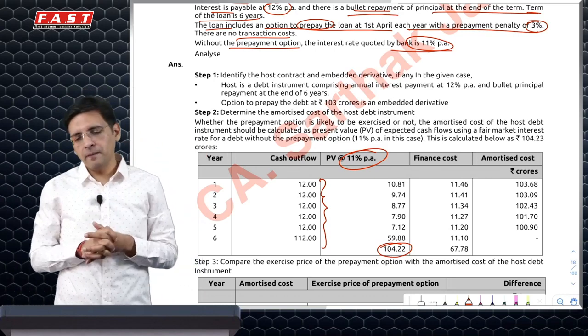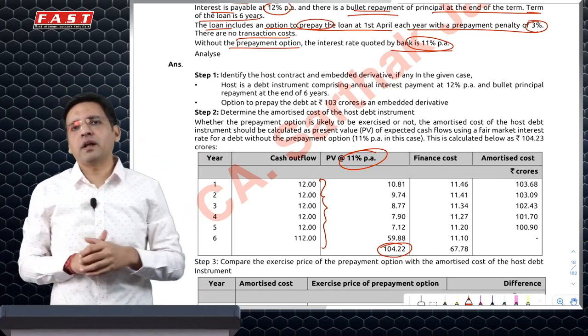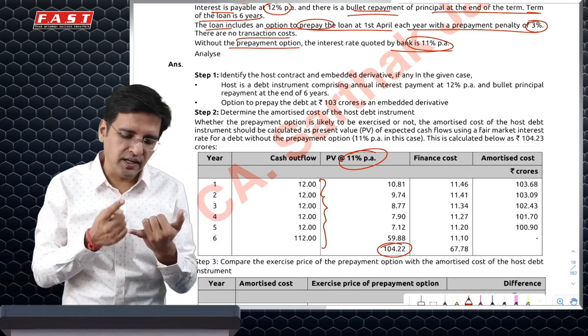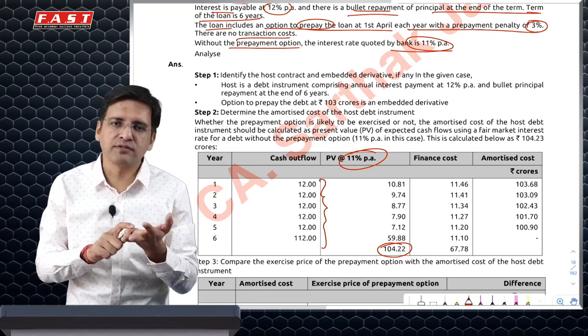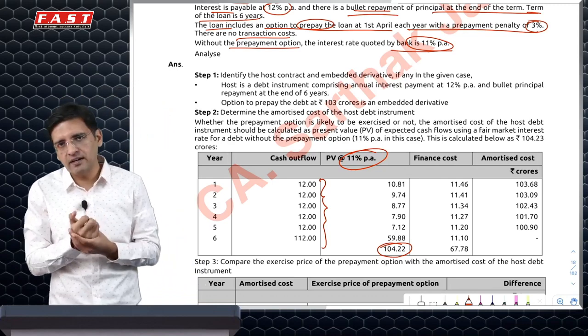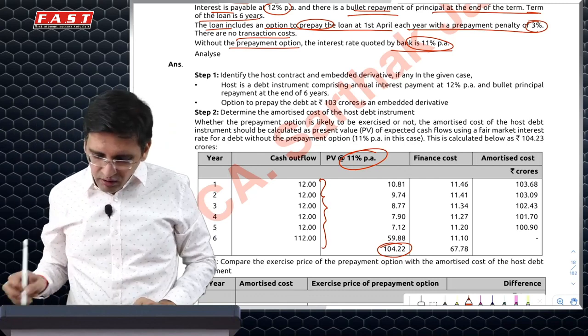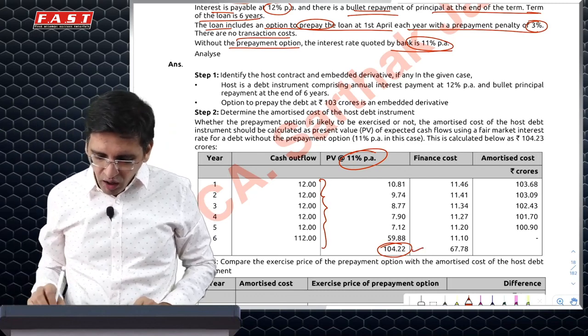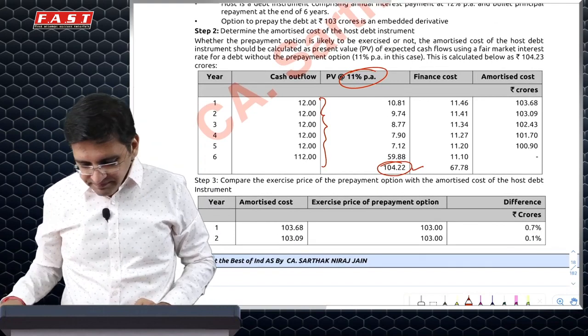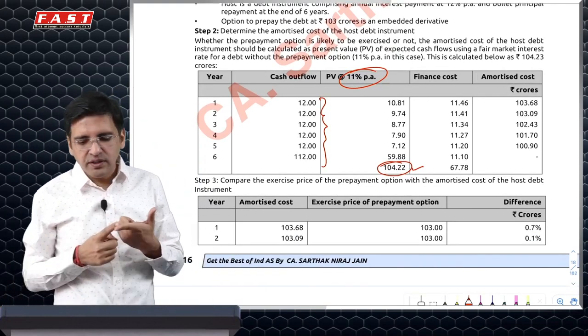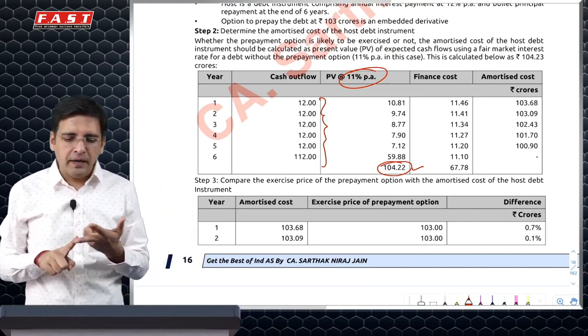That's the logic. Now whether I have to do split accounting or not depends on one of the conditions, that the derivative essentially changes the cash flows of the contract significantly. Now let's check whether that's happening or not. If I had got a loan of 104.22, how would I have accounted for that? I would have recognized 104.22, then 11% interest, and then I would have paid 12 bucks.